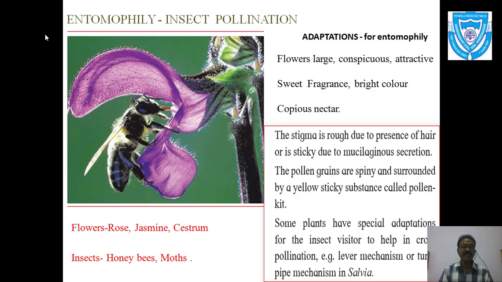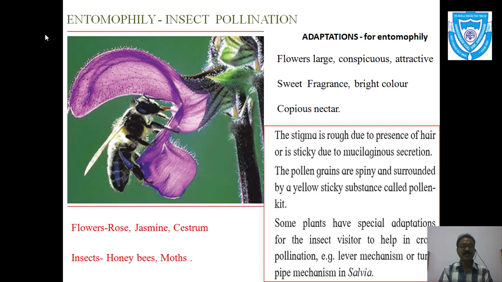Many types of insects are involved, and about 80 to 90% of pollination is done by insects. It means insects play an important role in pollination, which is the step before fertilization.